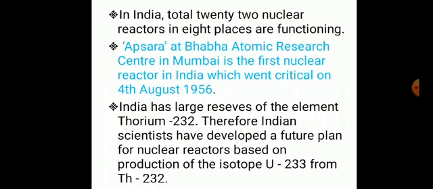In India, a total of 22 nuclear reactors in 8 places are functioning. Apsara at Bhabha Atomic Research Center in Mumbai is the first nuclear reactor in India, which went critical on 4th August 1956. India has large reserves of the element thorium-232. Therefore, Indian scientists have developed a future plan for nuclear reactors based on production of the isotope uranium-233 from thorium-232.